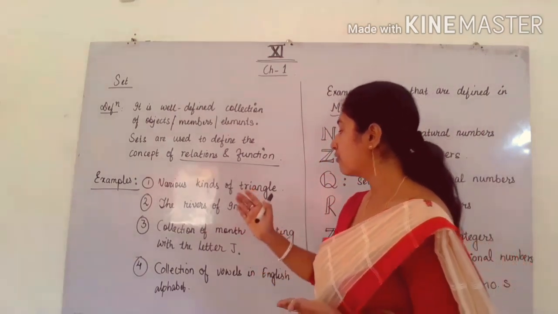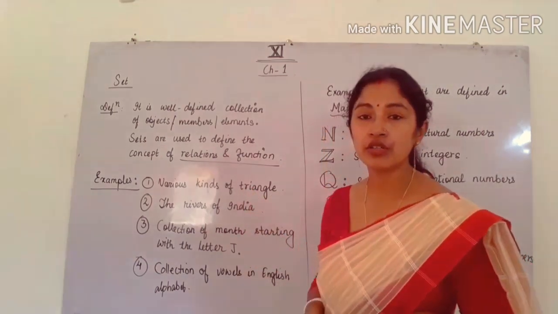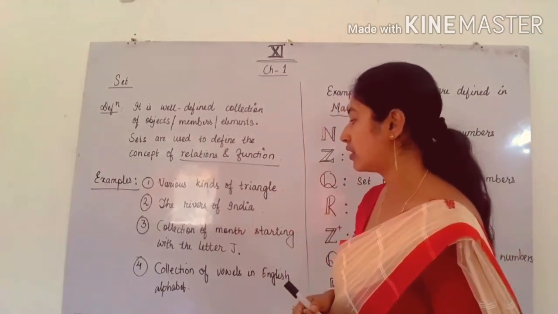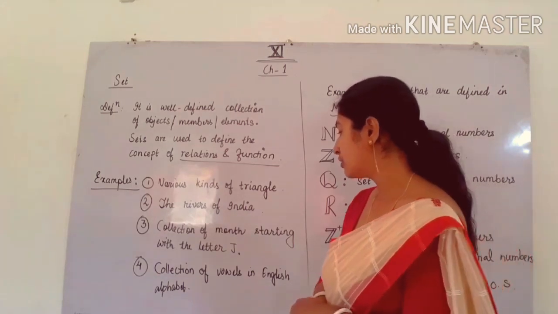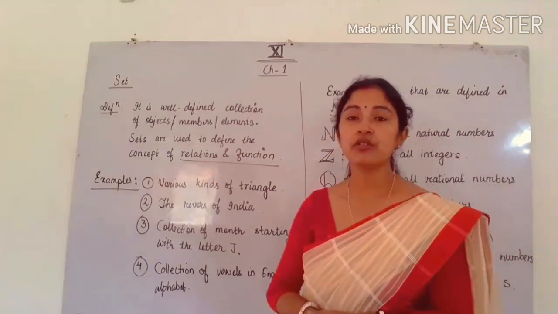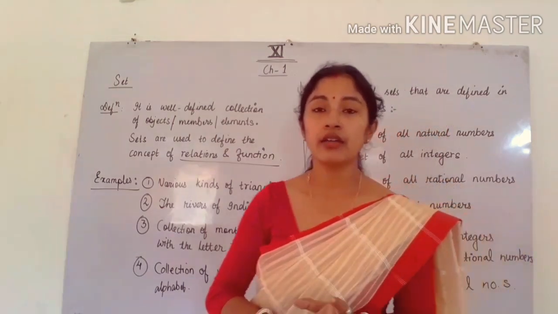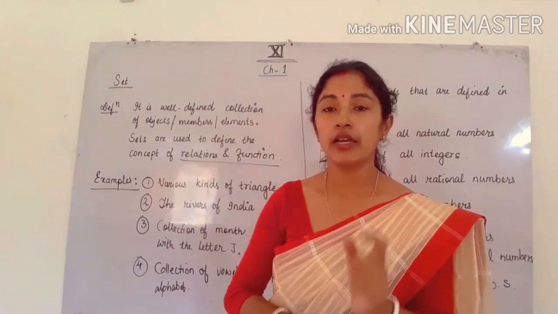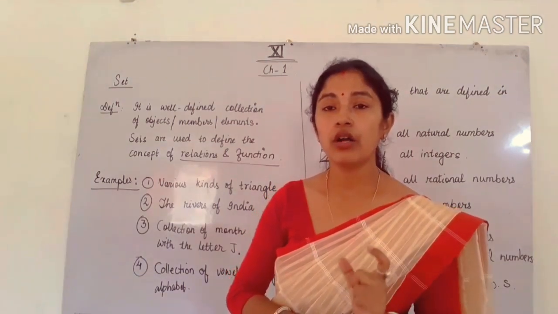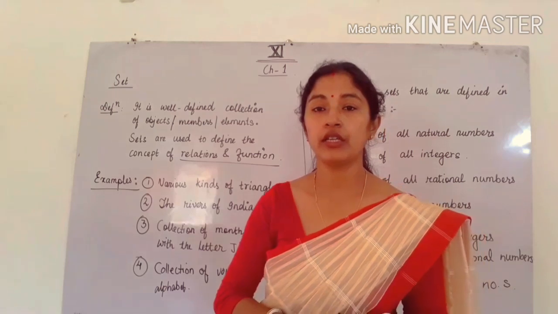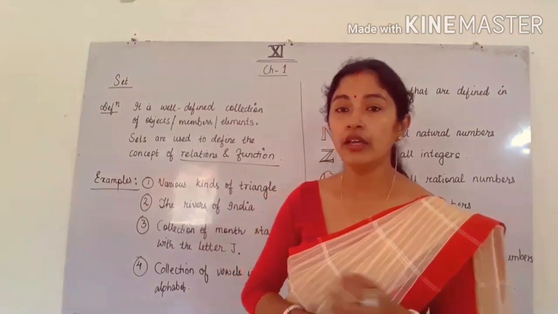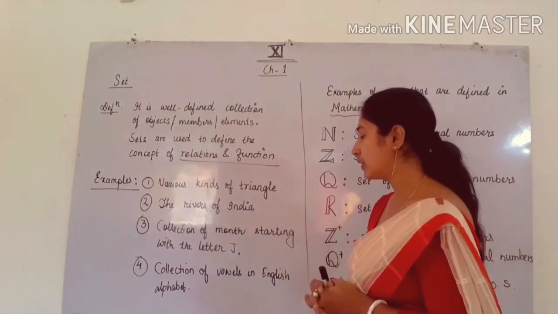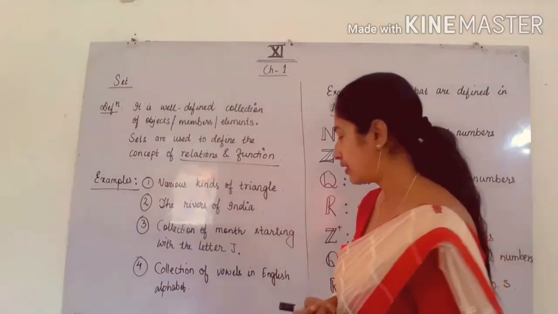Second example is the rivers of India. There are many rivers in India, so the collection of rivers in India is called a set. Number 3 is the collection of months starting with the letter J. Suppose in a set there are the months whose initial letter is J, for example, January, June, July. Okay, these are some months. So the collection of the months starting with the letter J is called a set.